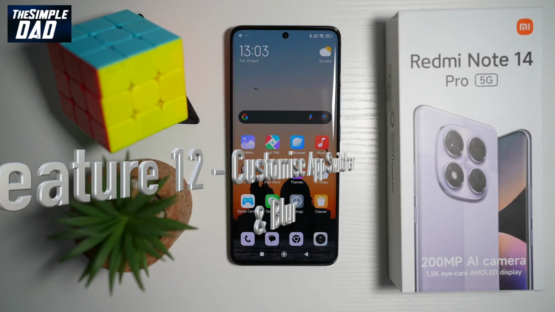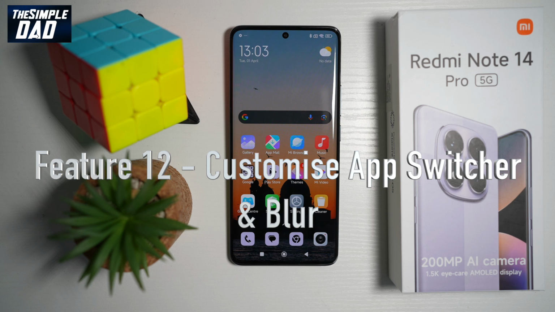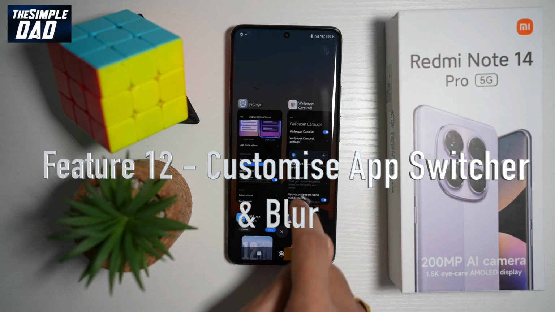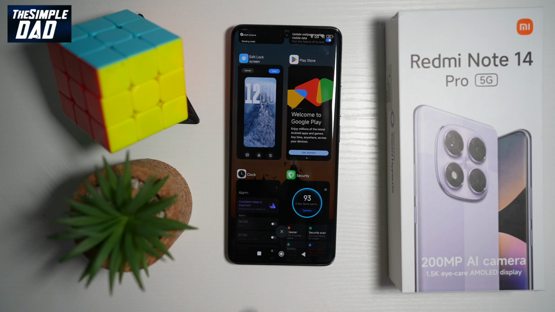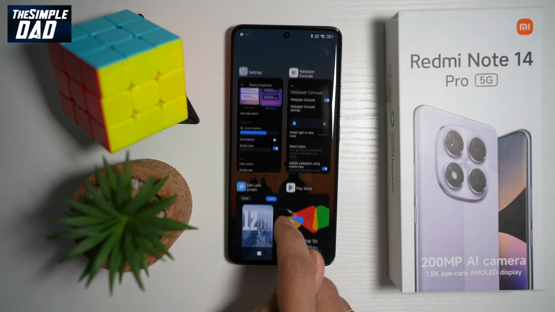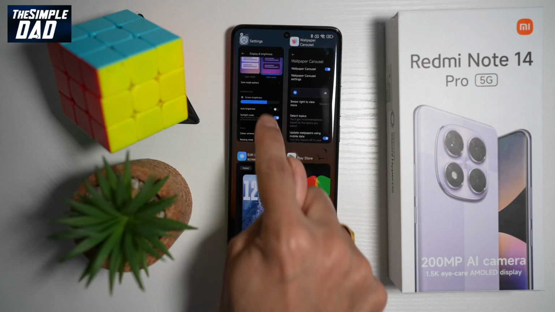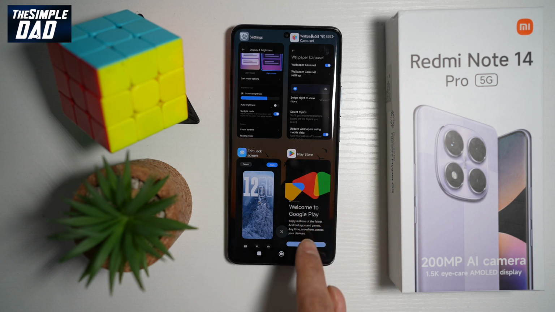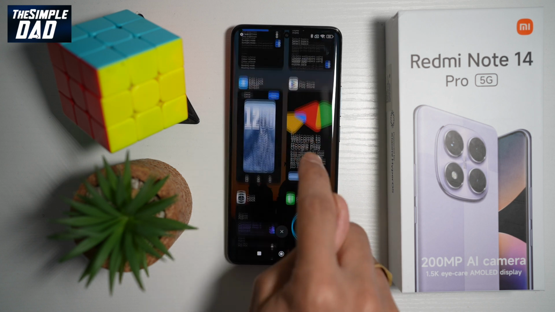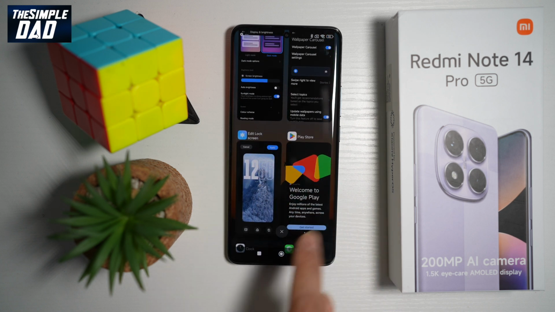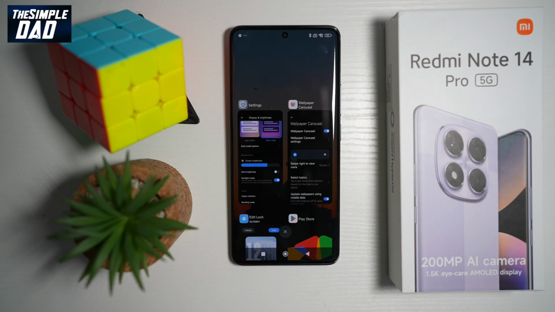Now, the next feature which I want to talk about is feature number 12. In this feature number 12 is where you can basically have your app switcher. However, there is a security feature which they have just introduced called the blur feature, where say for example, as you can see currently, I can see everything, whatever is open. However, I want some of these apps to be blurred out. So when I'm using my phone in front of someone else, he or she cannot see what other apps are open as well.